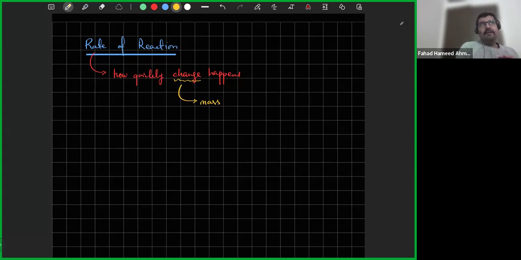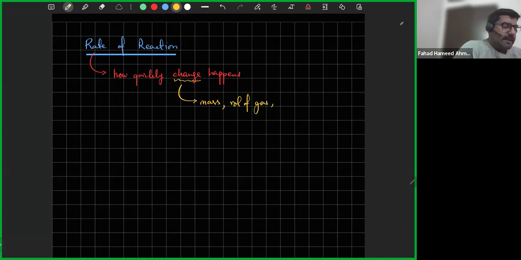Okay, if you have something that weighs 10 grams and in 2 seconds it weighs 5 grams, that means the change is happening very, very quickly. If the same change takes like 50 seconds or 2000 seconds, then that change is going to be very, very slow. So the mass of a substance could be changing in a chemical reaction. The volume of a gas could be changing in a chemical reaction.